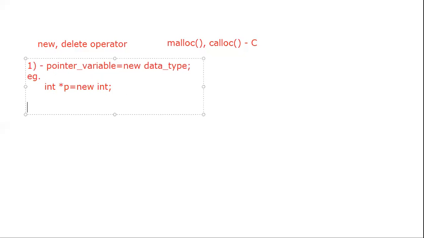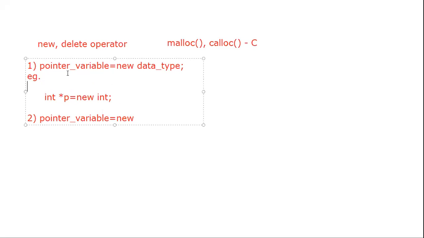Second one, what is that representation, guys? Pointer variable equal to null. I will repeat where we are using null here.